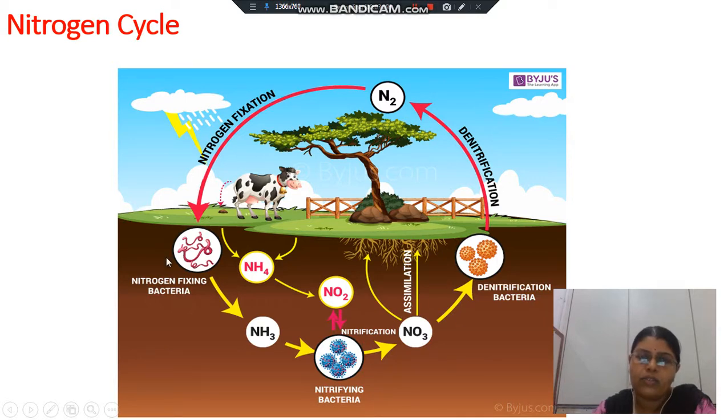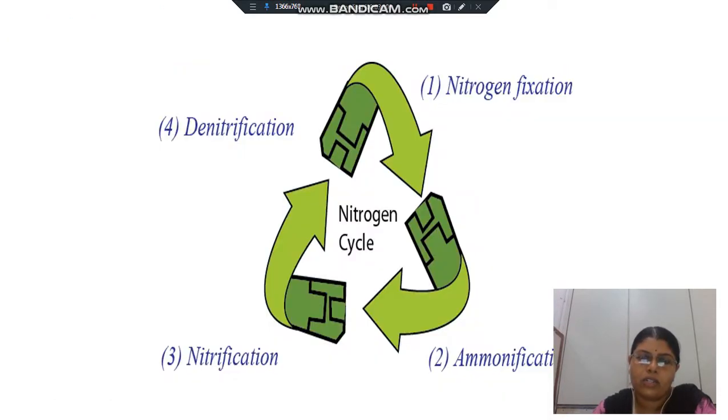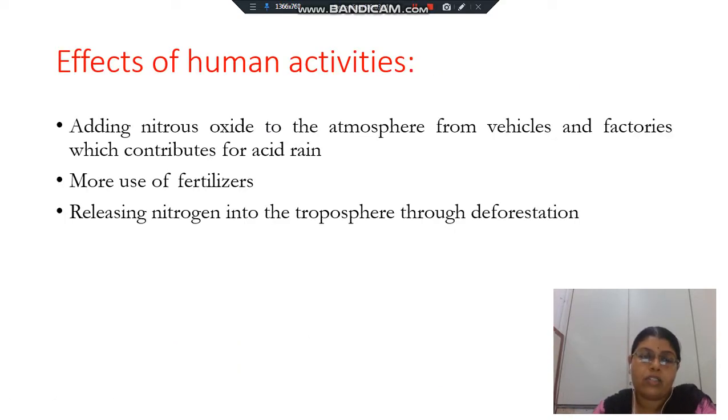Now the human activities that affect it: as I said, the steps are nitrogen fixation, ammonification, nitrification, and denitrification. Adding nitrous oxide to the atmosphere from vehicles and factories increases the NOx level, and more use of fertilizers will ultimately affect the nitrogen cycle.